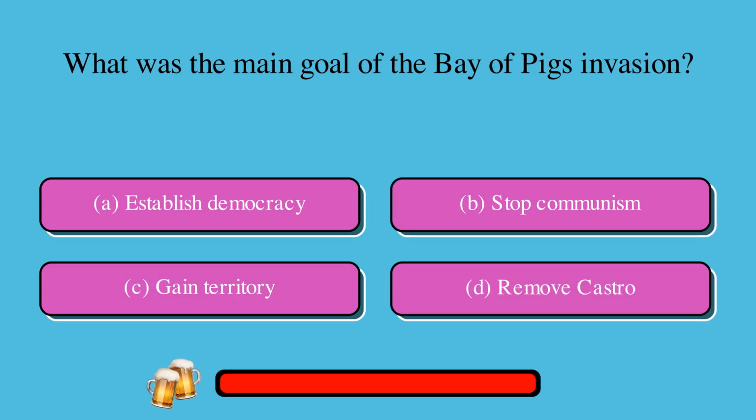What was the main goal of the Bay of Pigs invasion? A. Establish democracy, or B. Stop communism, or C. Gain territory, or D. Remove Castro? The correct answer is D. Remove Castro.